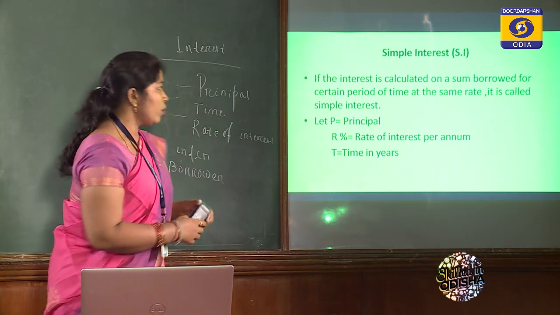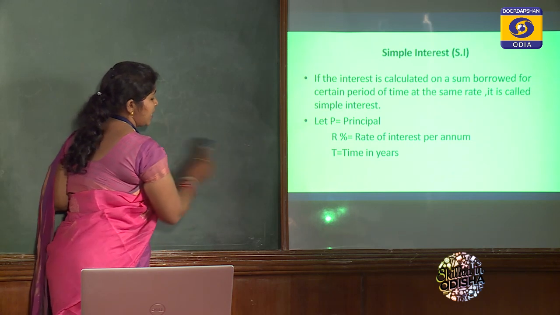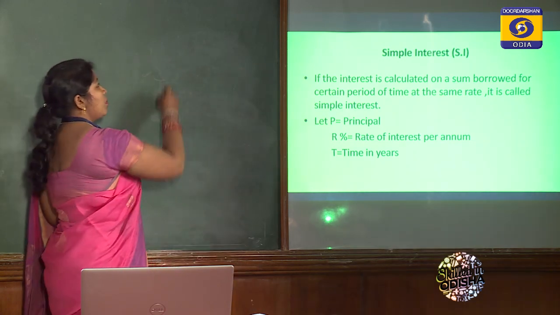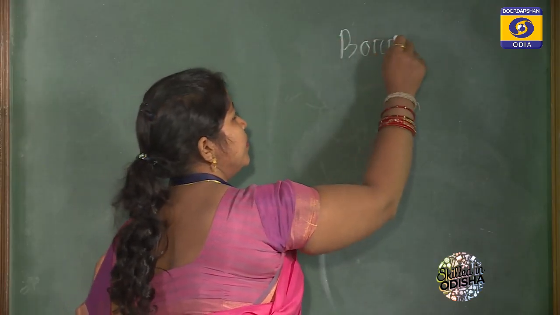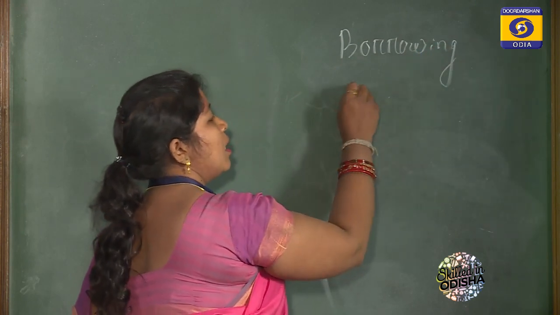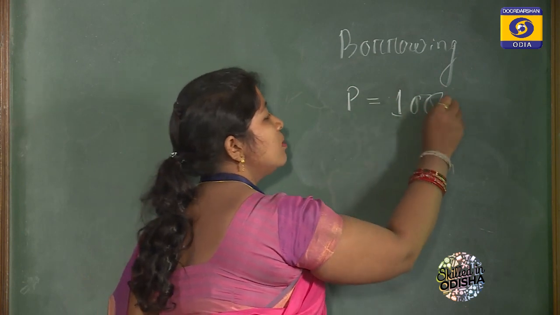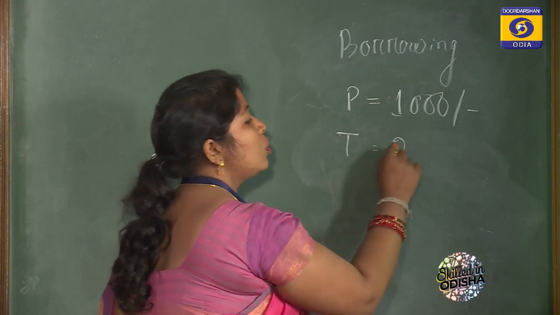So for better understanding of simple interest and compound interest, let me take an example. For example, a person is borrowing 1000 rupees. So for that person, principal is equal to 1000 rupees, and for the time period let it be 2 years.